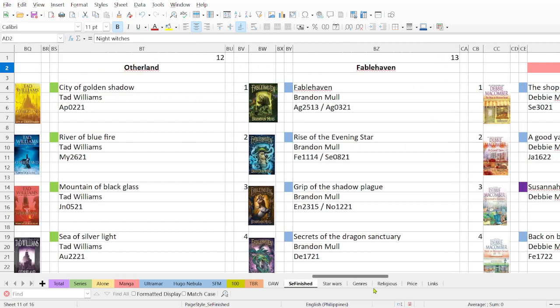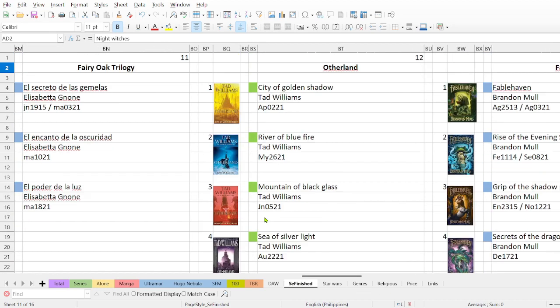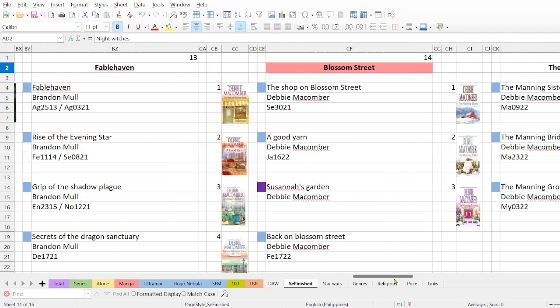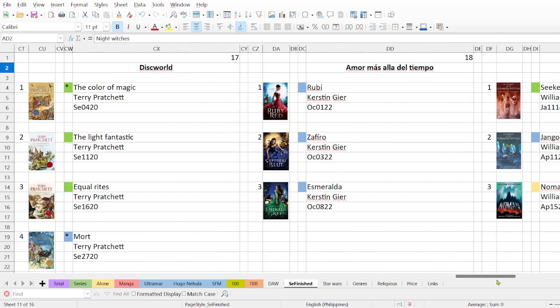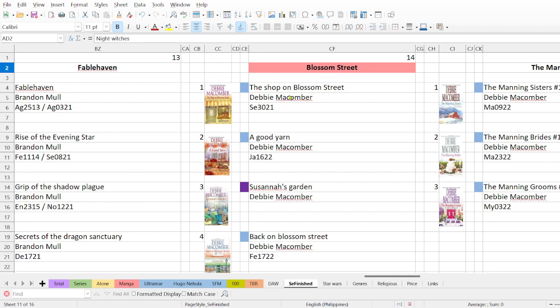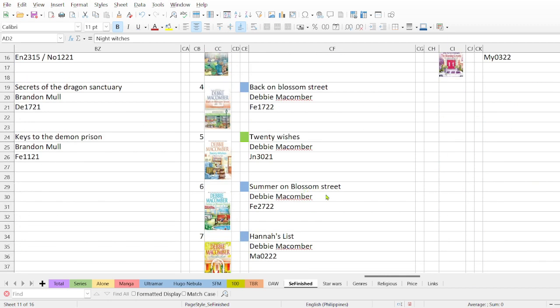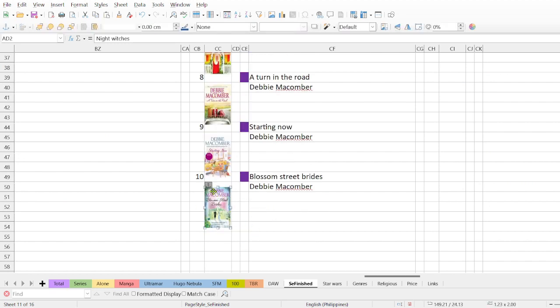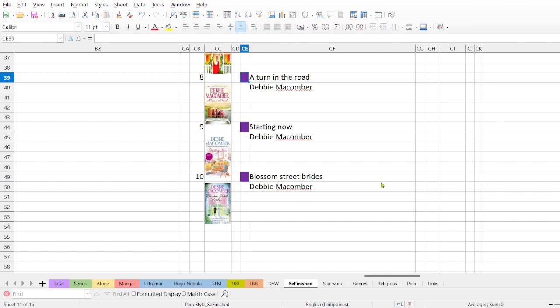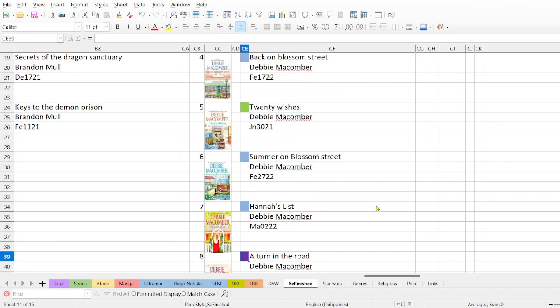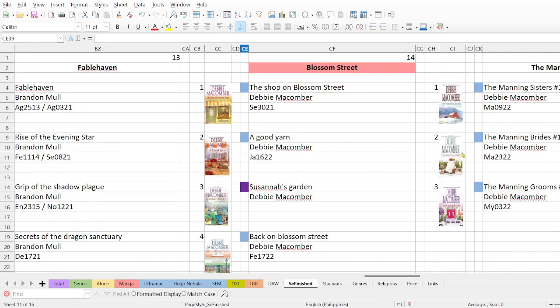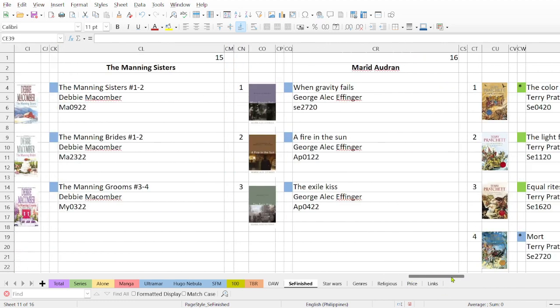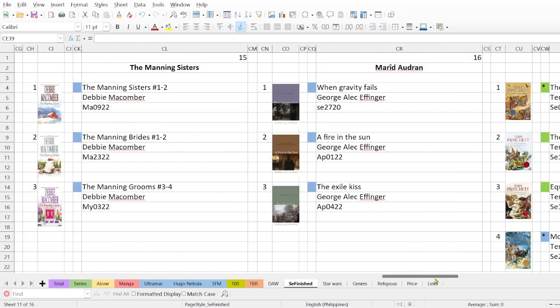So these are all the series that I have finished, like Otherland, an amazing series. You can see here the Blossom Street, the Debbie Macomber books that I enjoyed a lot. But there are books like this, I don't know what happened, why they're supposed to be in that position. Anyway, I haven't found this book, and even if I find them now, I don't want to buy them anymore. I have bought too many of Debbie Macomber. I'm okay for now with romance.